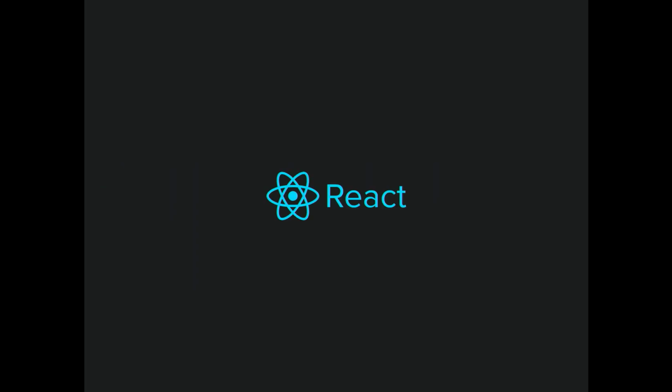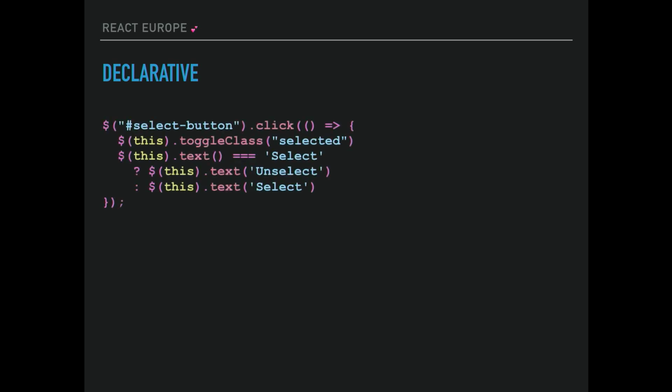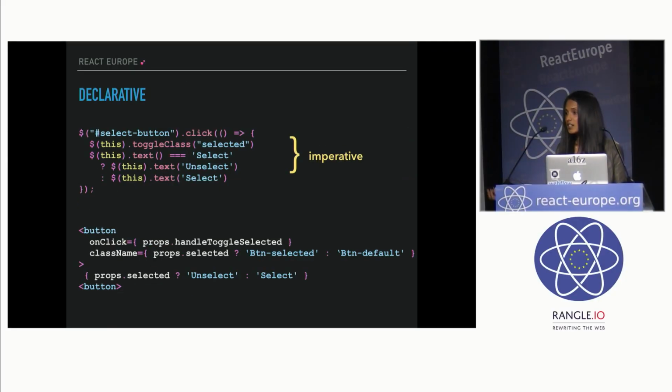So for example, with React, what React gives you is a very declarative way to declare your components. Maybe 2 years ago, this is how your component code would look, right? It's very imperative. The DOM exists as an in-memory representation of your UI, and you kind of poke at it to make changes. Whereas with React, you have a much more declarative way of just telling it what you want it to render, and it will render it for you.